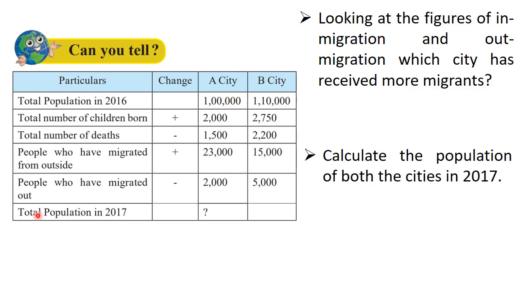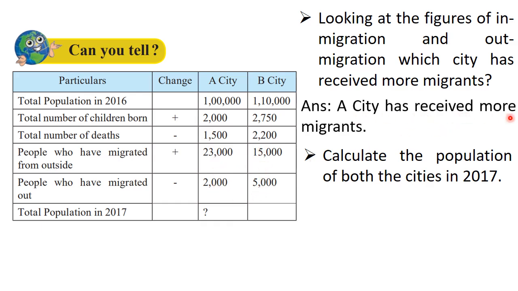Now next, looking at the figures of in-migration and out-migration, which city has received more migrants? So as we can see here, A city has received more migrants, right? Next, calculate the population of both the cities in 2017.